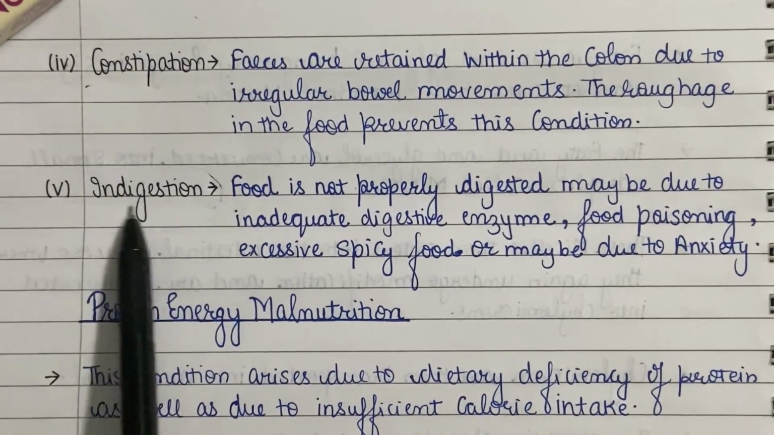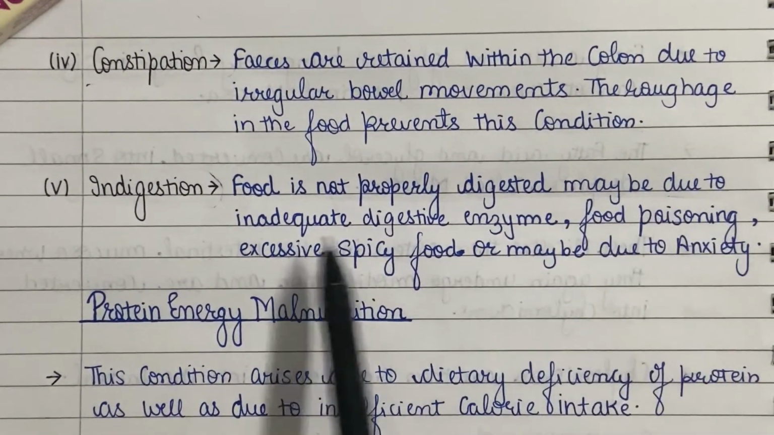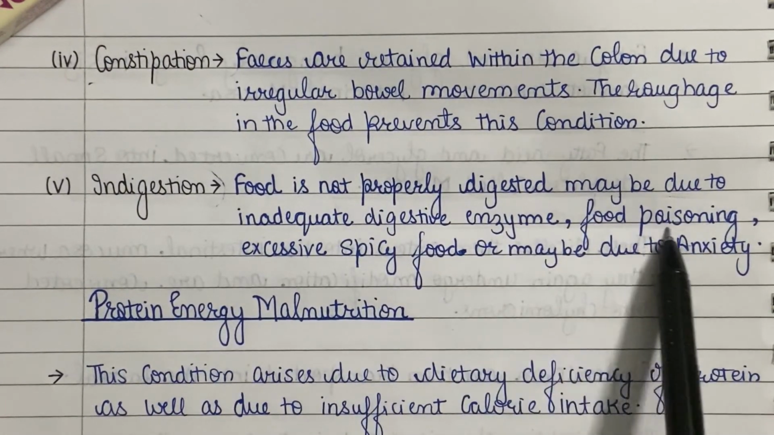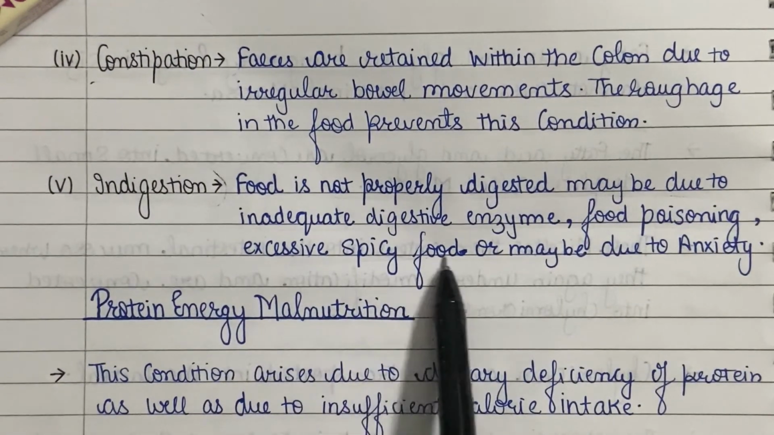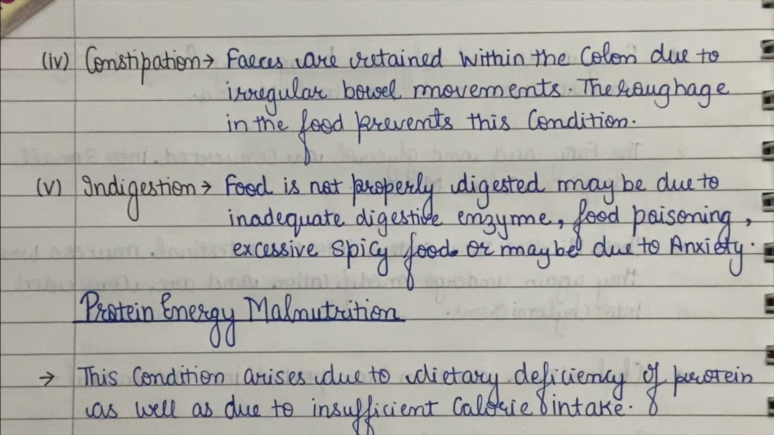The fifth condition is called indigestion. As the name suggests, in this condition the food is not properly digested due to inadequate digestive enzyme secretion, maybe due to food poisoning, maybe due to excessive spicy food, or maybe due to anxiety. I have told you guys earlier that our neural system voluntarily and involuntarily controls our digestive system. So anxiety and other abnormal conditions of the neural system will definitely affect our digestive system.